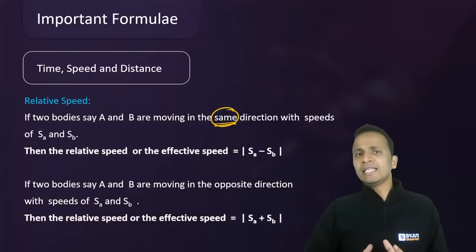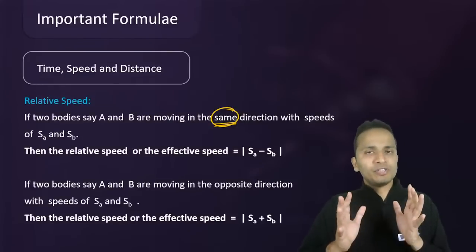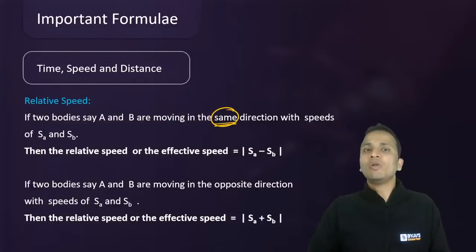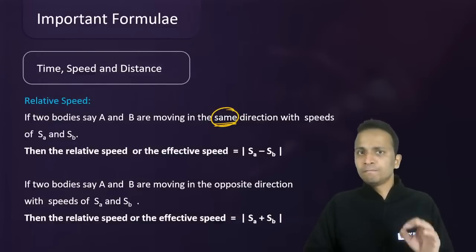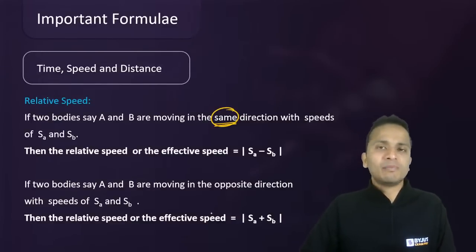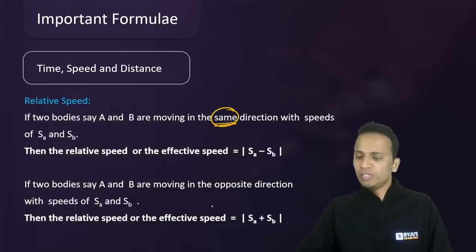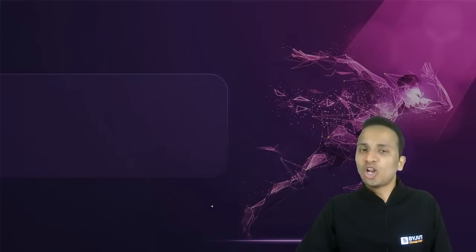Okay. Then in that case, the relative speed of these two bodies will be the difference of their speeds. If they are traveling in opposite directions, that means either towards each other or away from each other, then the relative speed will be the sum of their speeds. All right. So these are all the concepts that you need to know. And now let us come to the point and start solving the questions.